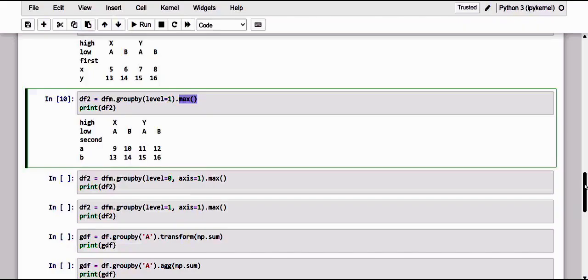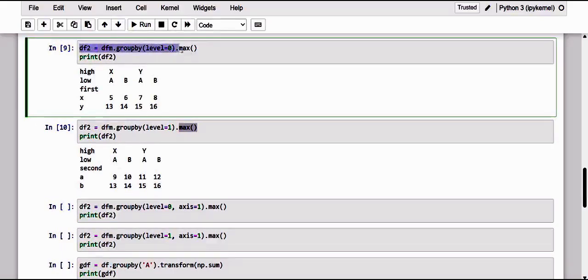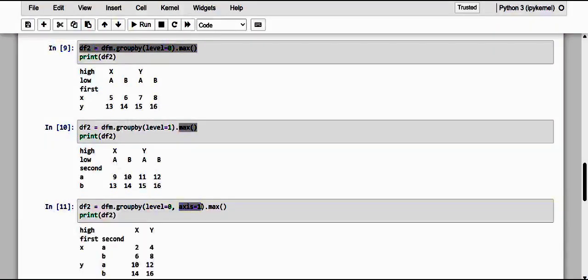Let me apply the level 0 functionality. See here, the cell 9, which has level 0 and maximum. But here we are going to add axis 1 now. So in this axis 1, what are we going to have? When we apply axis 1, kindly see the result.